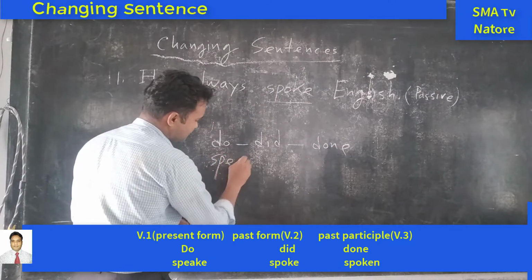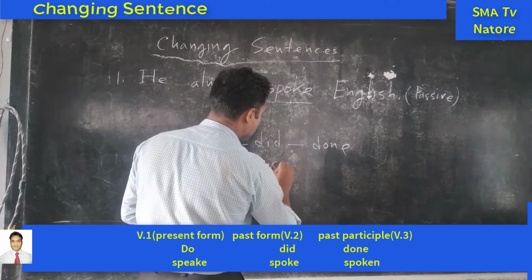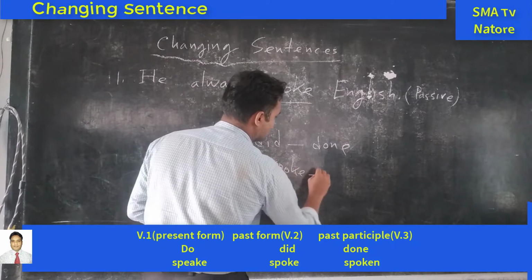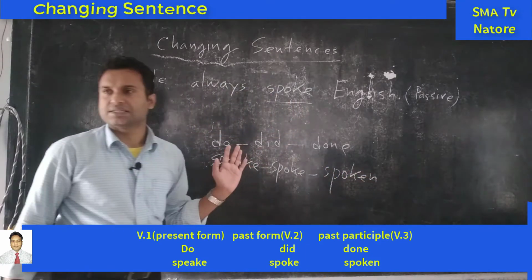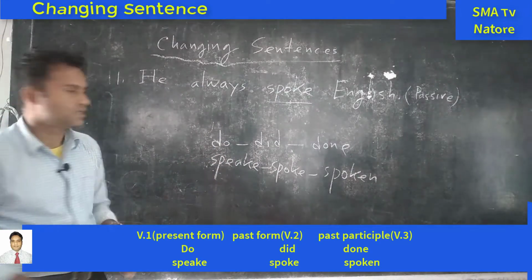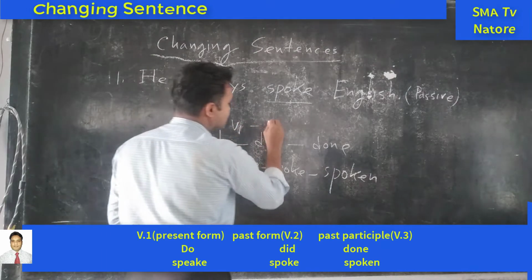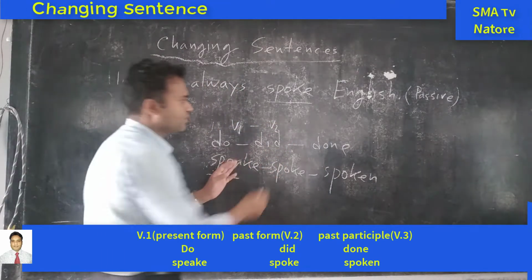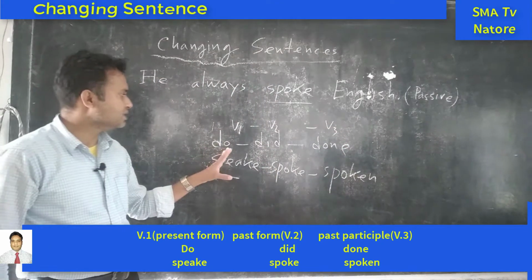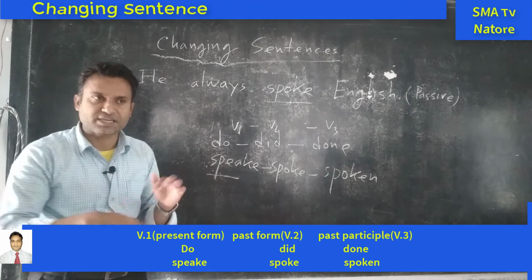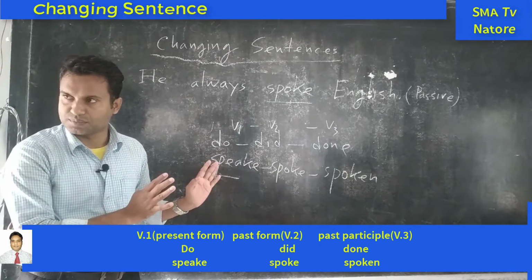So speak, spoke, spoken. So these are the forms of the verbs. So this one is the present form. We can say that V1. This one is the past form. Okay, and past participle form. So in this way we can identify and find out these verb forms.